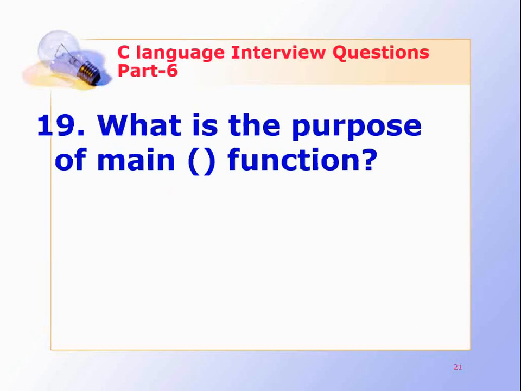What is the purpose of the main function? The main function in C is the most vital part of a program. The program execution occurs from the main function. The main function may contain any number of statements and they are sequentially executed. The main function can in turn call other functions.